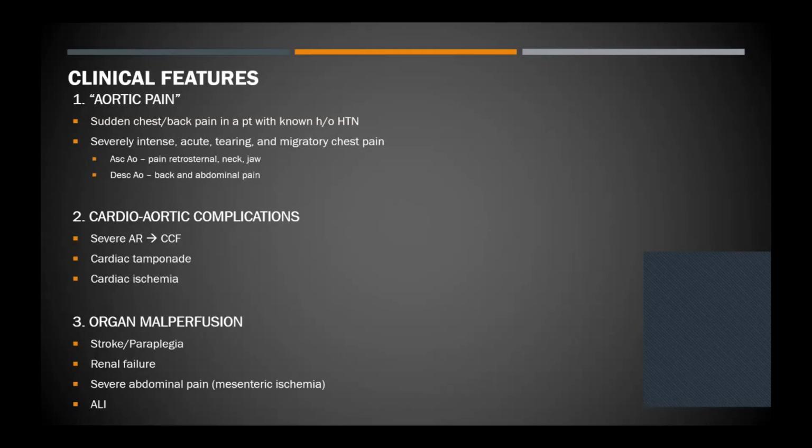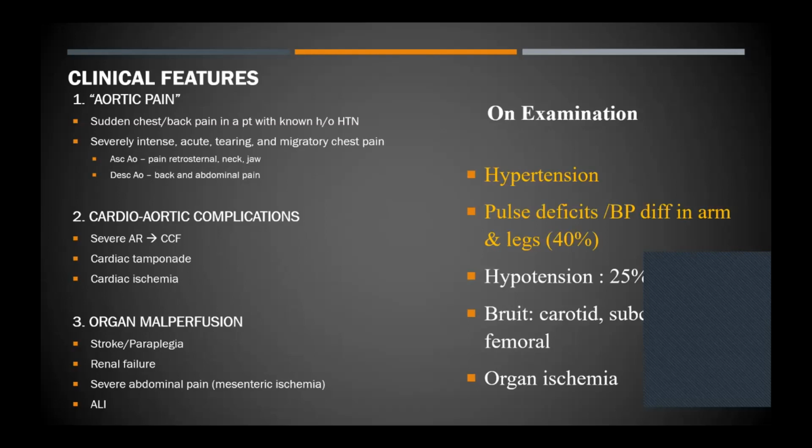If patients have symptoms related to cardio-aortic complications like AR or cardiac tamponade because of bleeding into the pericardial space, or coronary ischemia causing cardiac ischemic syndromes, this is a more sinister clinical finding. Another dangerous symptom is the presence of organ malperfusion if any branches get involved by the dissection. So this can cause stroke, renal failure, abdominal pain due to mesenteric angina, or acute limb ischemia.